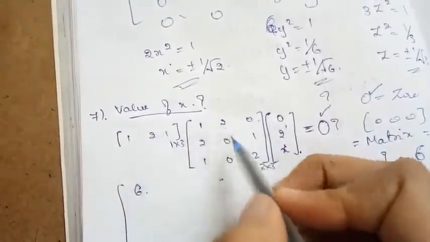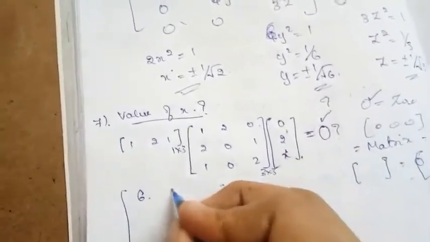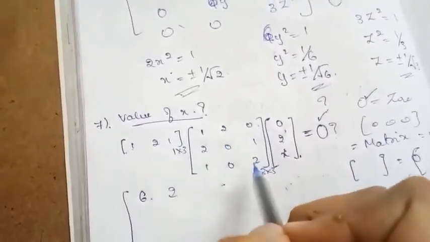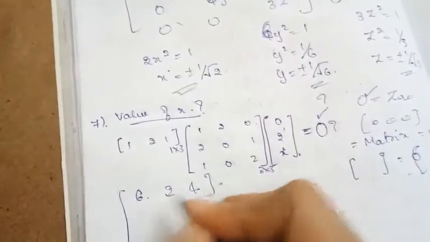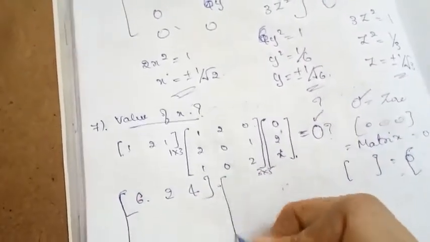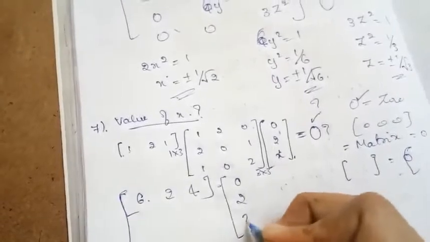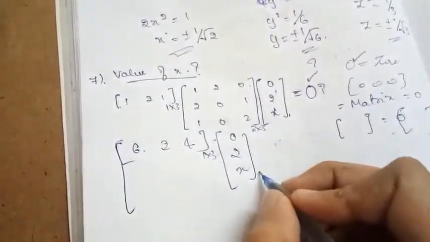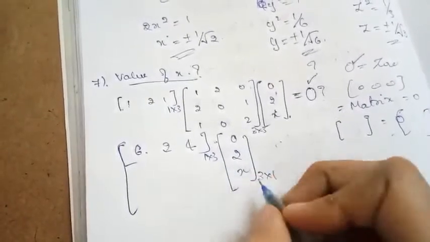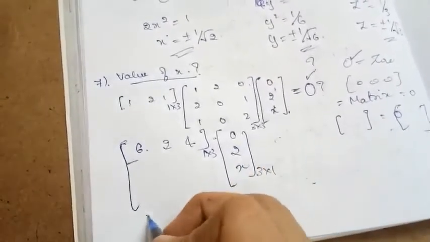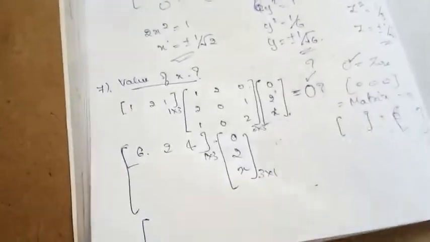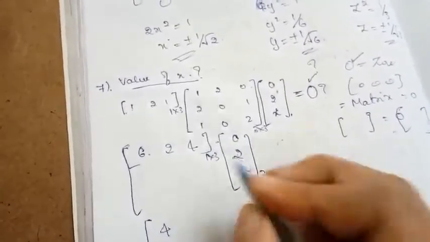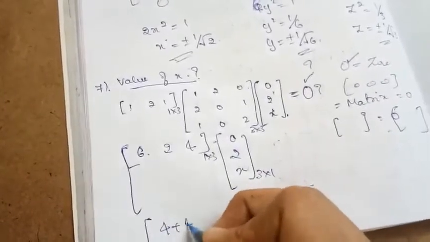What about the next? We are multiplying 2, rest 2 is equal to 0. Then next 0, 2 2s are 4, plus 2, it is 4. So 6, 2, 4 is a matrix, and again 2, 0, 2, x. Now if we multiply, this is of order 1 cross 3 and this is of order 3 cross 1, so by multiplying we are going to get a matrix of 1 cross 1, that is only one row and one column. 6 zeros are 0, 2 2s are 4, plus 4x.